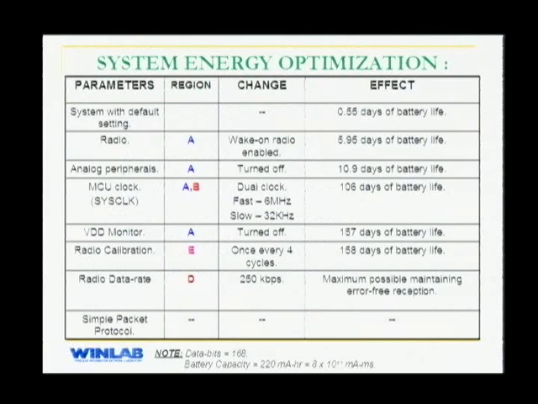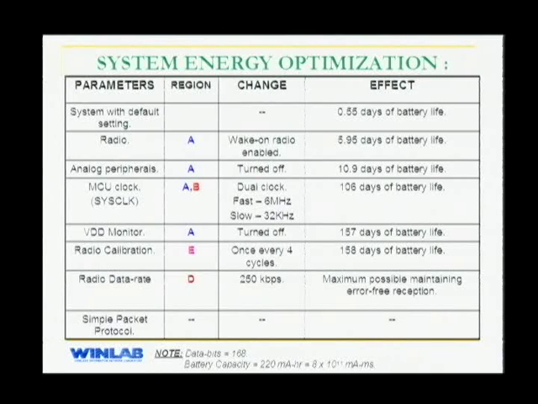This is how we went about the optimization. The first row is the system with default settings, which gives you half a day of battery life. The first thing that we did was enable the radio sleep capability on the CC1100 chip, which made the radio sleep during the interval between two beacons. And when it went into region B, the radio went from the sleep state to the idle state. This majorly affected region A, and we got about 6 days of battery life.